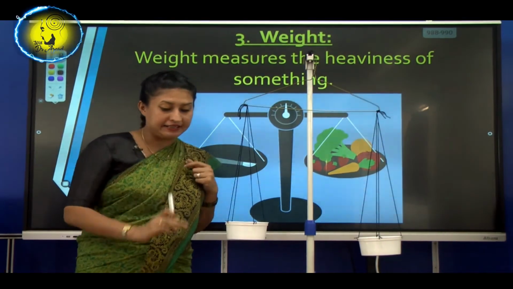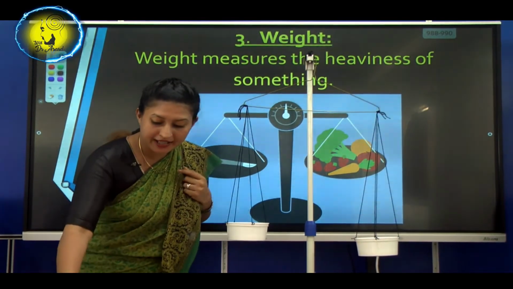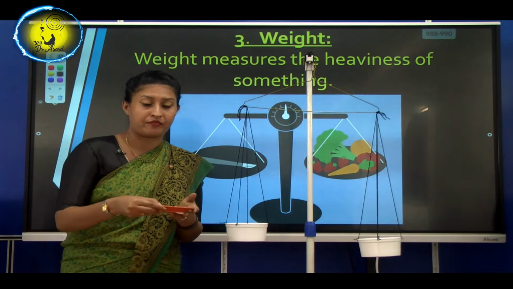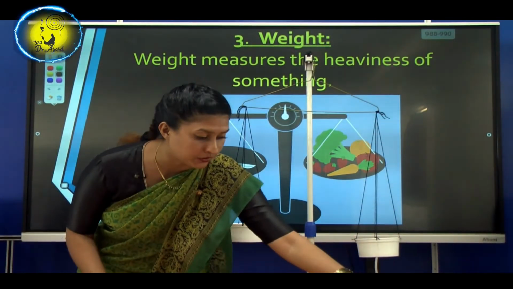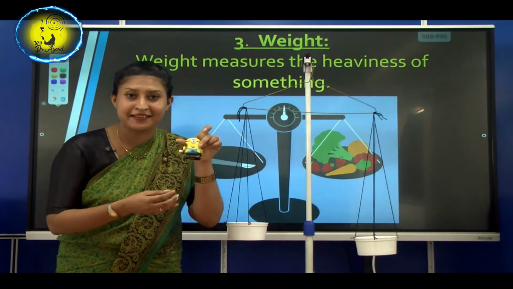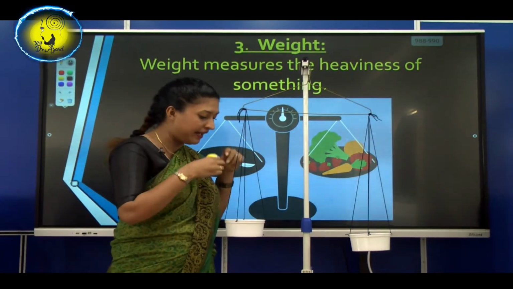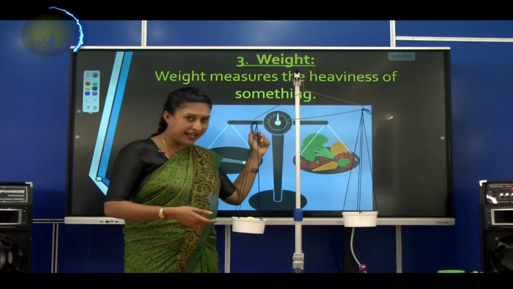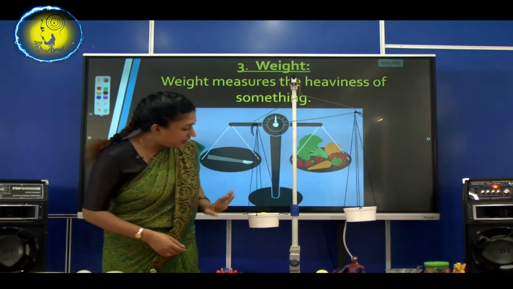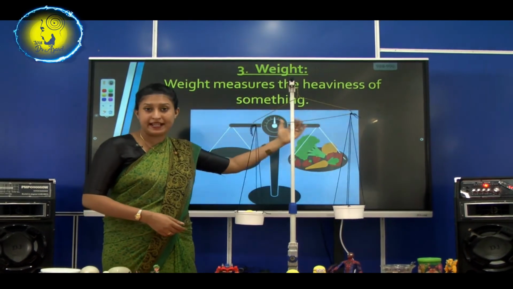So, shall we do a game now? Okay. Right. Now, I am going to show you. I have some coins here. Now, I am going to put, who is this? Okay, Minion is going to jump here. He is going to jump into my scale. So, this is measuring weight.